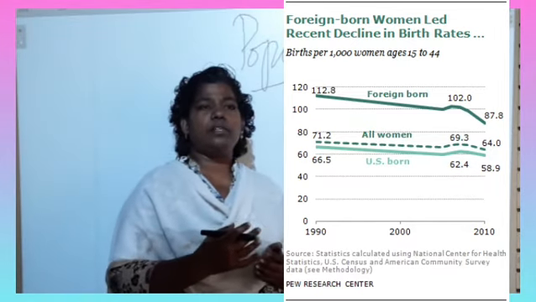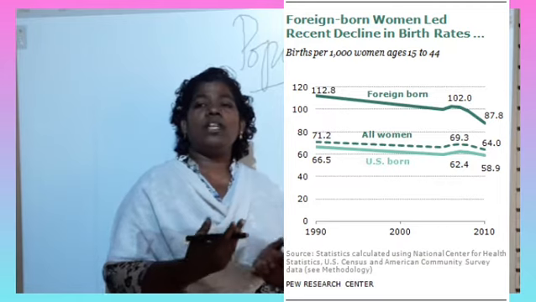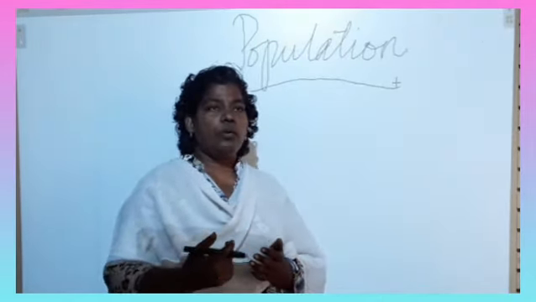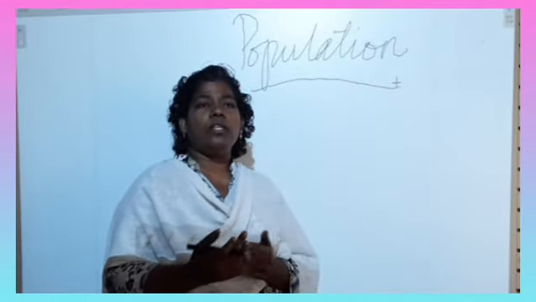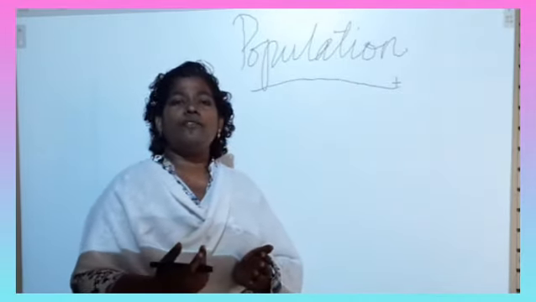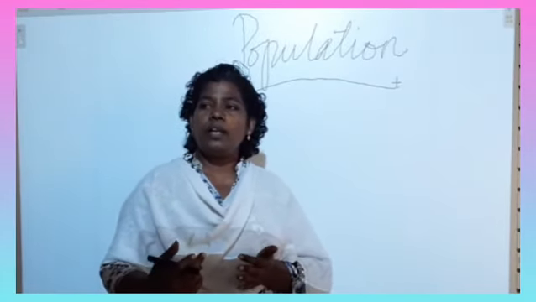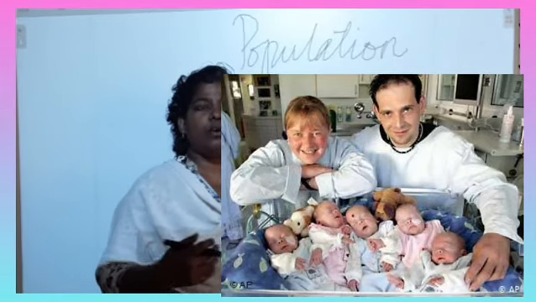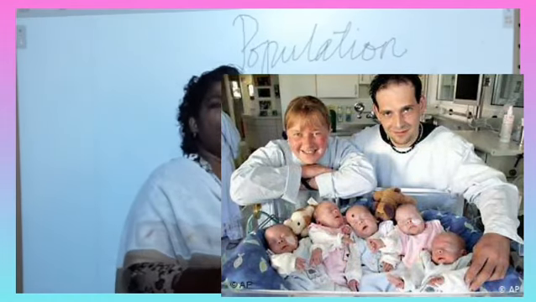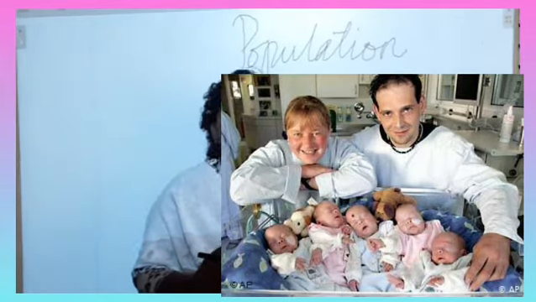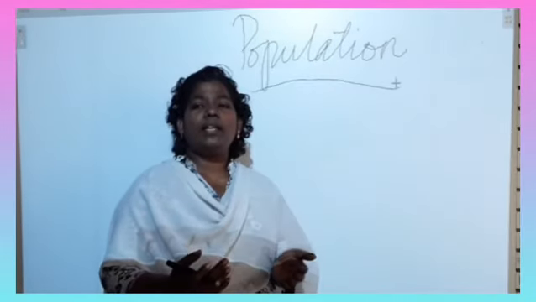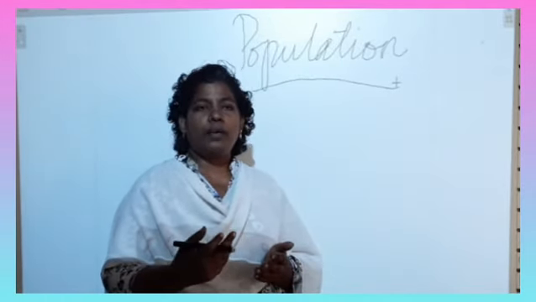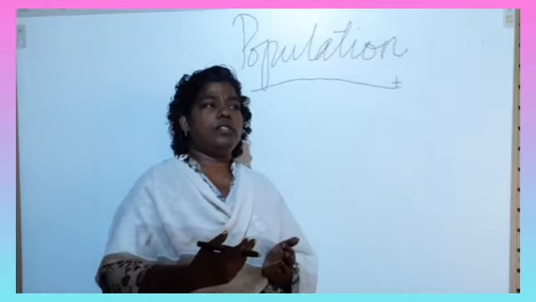Okay, in some of the places there is discrimination between the male child and the female child. So there is a chance for the female children to be killed at birth itself. This causes a lot of problems. So now the government has taken different steps to not declare the sex of a child. After the birth only, the parents will know what child it is.